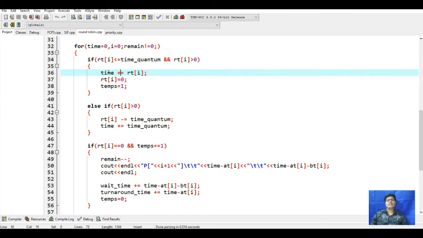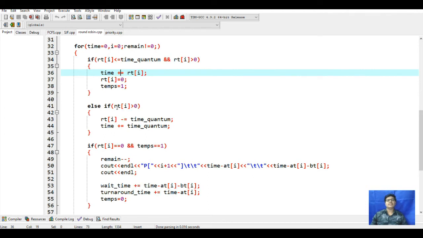Then the time it will calculate, meaning if process 1 is executing one time and it is having 4, for that it will come 3 times in the queue. For that this time is calculated.